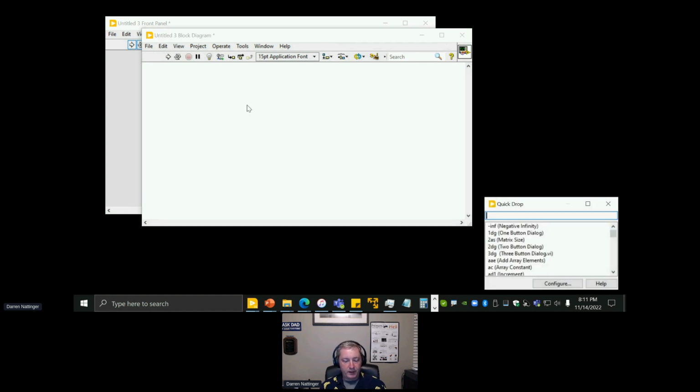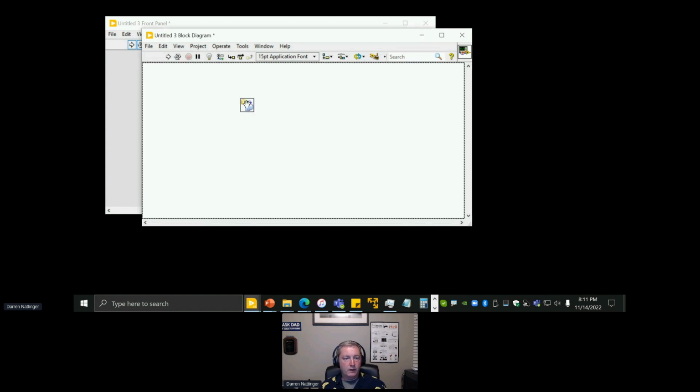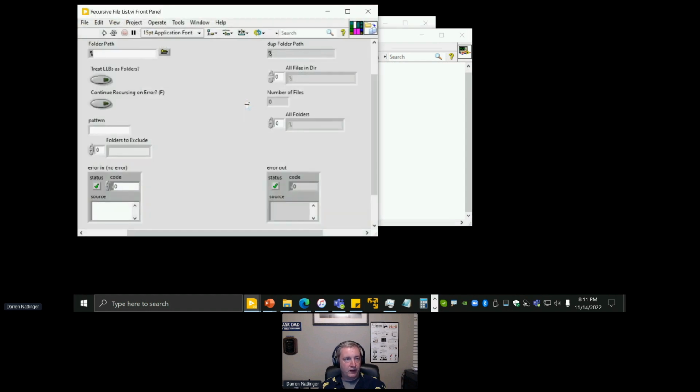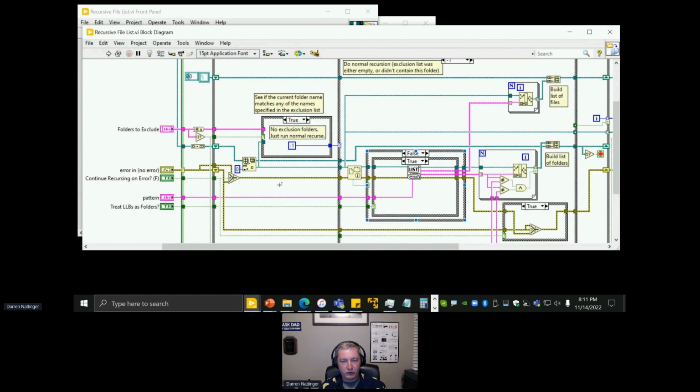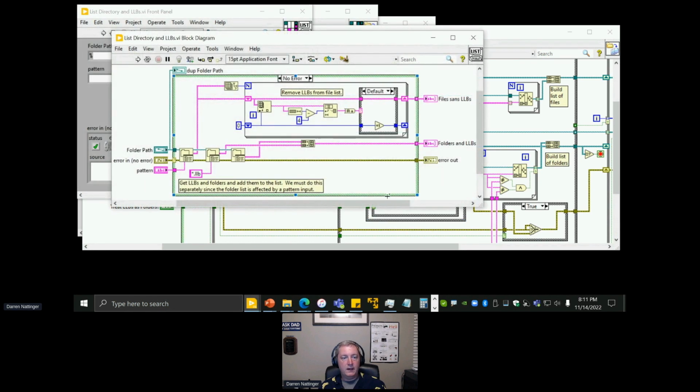So I'm going to drop a sub-VI. This is the recursive file list sub-VI that ships with LabVIEW. And if we open its diagram, we can now see, obviously, wires and terminals and functions and everything. And then, oh, look, here's another sub-VI. So let me go into its block diagram and look at it. And again, we have more functions and whatnot. At some point, we are going to get to the point in our code, and we are at this point here, where we cannot dig any further into this code. There are no more sub-VIs.